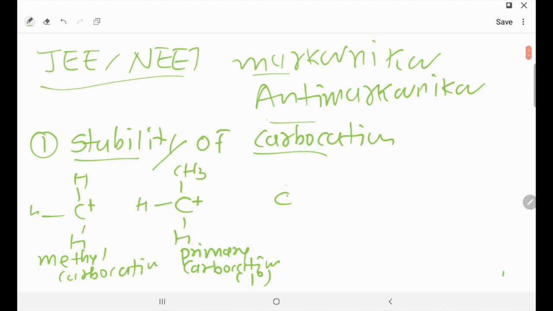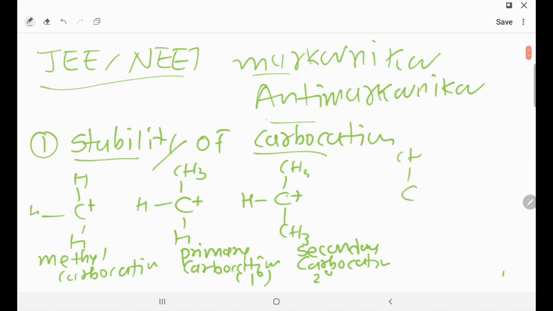Now let's have one carbon with a CH3 group here, one more CH3 group here, and an H here, with a plus charge. That's known as a secondary carbocation. It's also known as a 2 degree carbocation. And the last one is a C with three CH3 groups and a plus charge. It's known as a 3 degree carbocation, or it's also known as a tertiary carbocation.